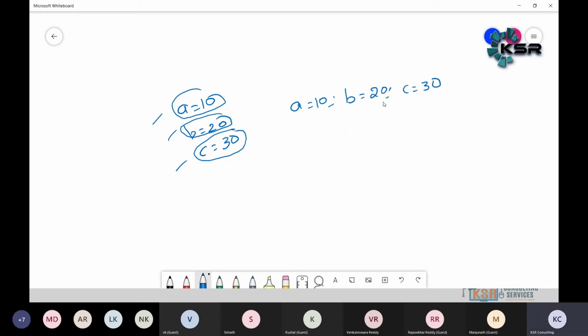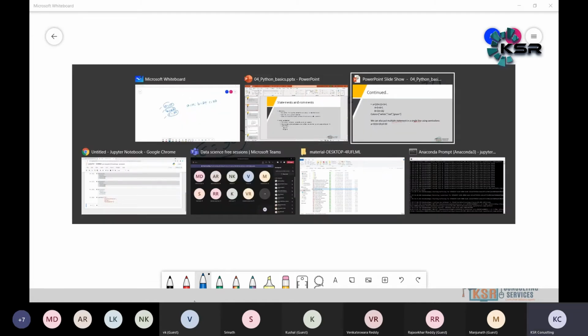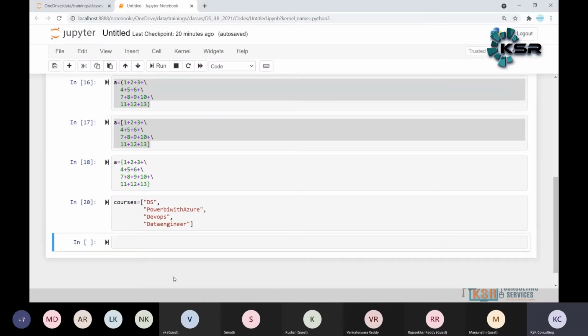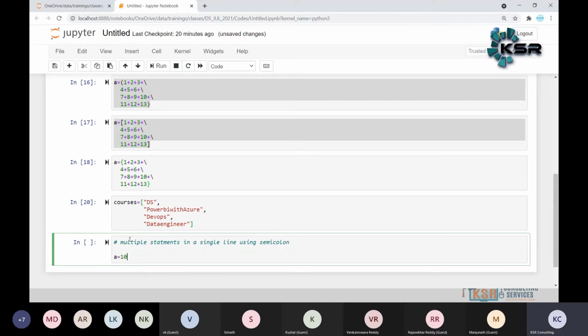Multiple statements. So how do we write this one, guys? Multiple statements in a single line. For an example, multiple statements in a single line using semicolon: x is equal to 10; y is equal to 20; z is equal to 30.